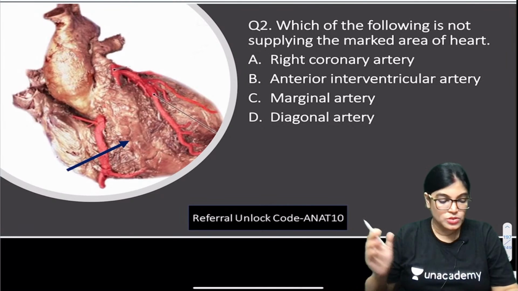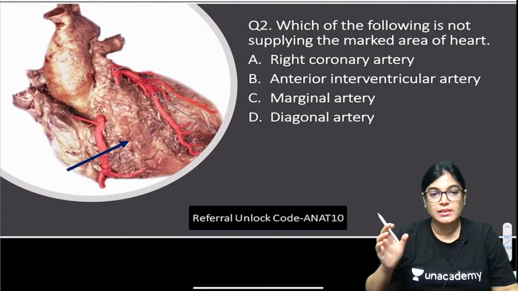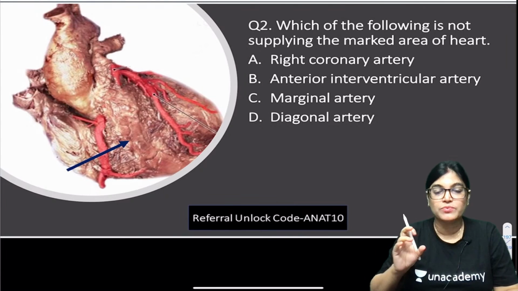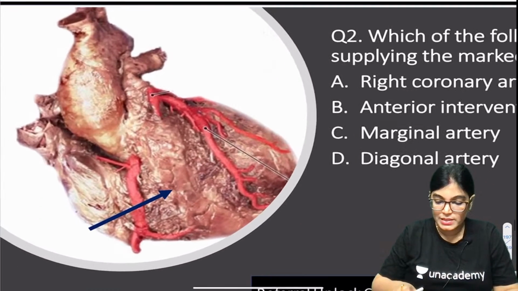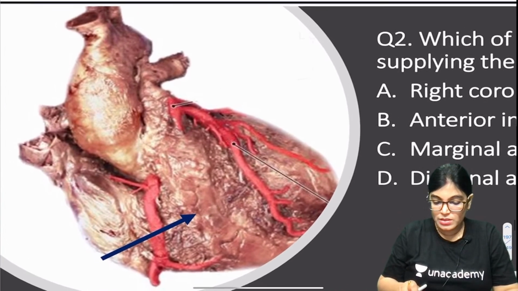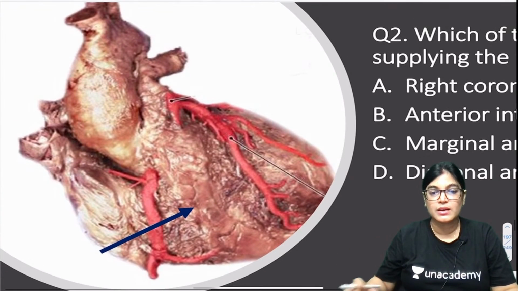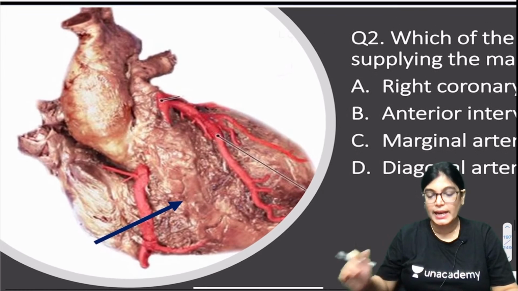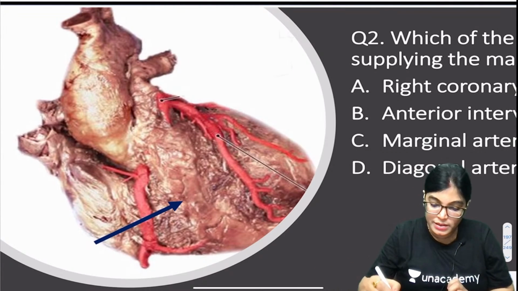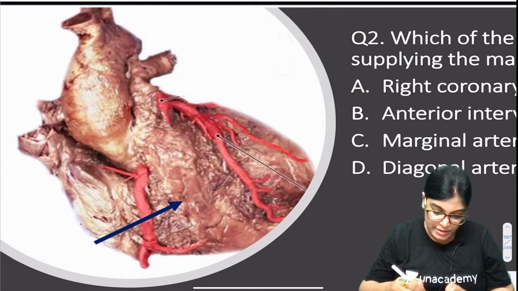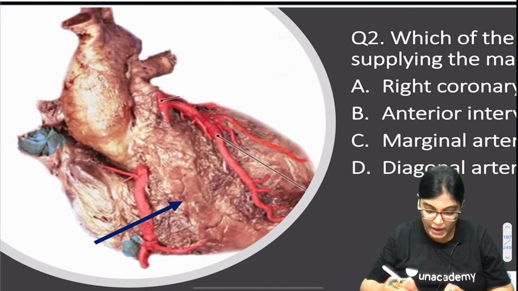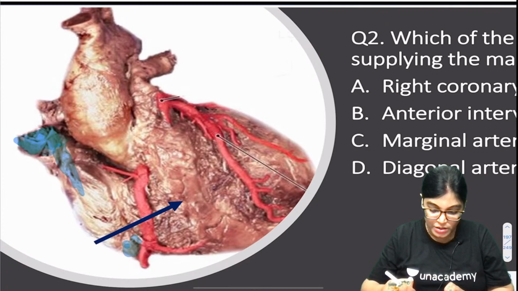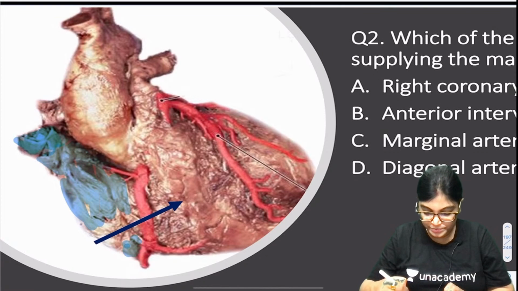D, diagonal artery. The chamber of the heart which is marked here is the right ventricle. Let me enlarge it. Firstly, I will tell you about the chambers which you can see here. How can you know? This area which you are seeing here is the vena cava. This is the superior vena cava, and lower, this will be the part of the inferior vena cava. So when we see the superior and inferior vena cava, that means this part is the right atrium. This is the right atrial chamber.